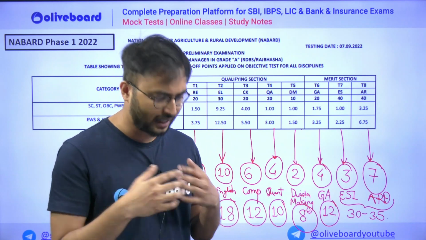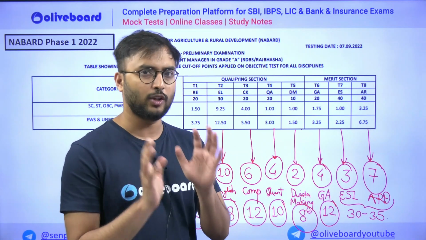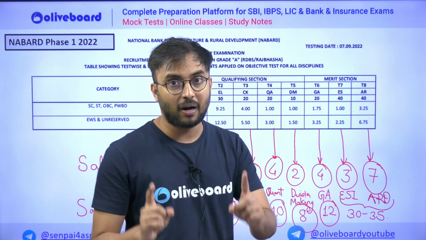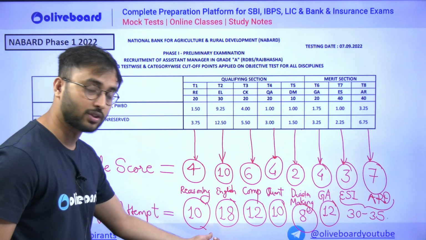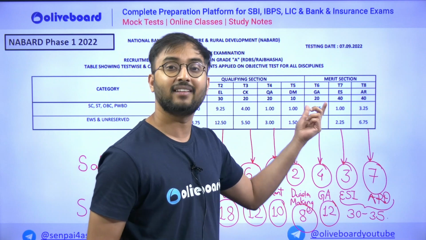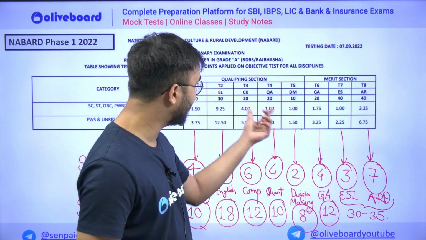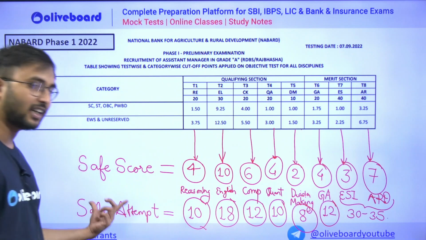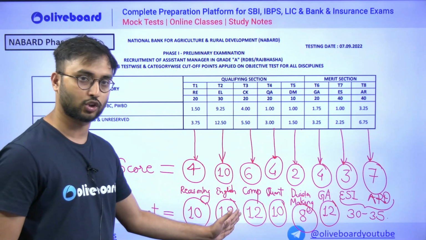After doing that, if I'm looking at whatever questions are solved, I feel that okay, the level was easy, and I think many of the questions are right. Move to the next section. Why am I telling you to move to the next section? Nabard has no sectional timing. If you keep on solving all the 30 English questions, you will not get time to cover computer awareness, maybe quantitative aptitude or even decision making. And if you fail your qualifying marks in one subject, if you fail in the subjective cutoff, you will be out of the race. That is why this safe attempt is very important. You have to know what my safe attempt is so that I can move to the next section.